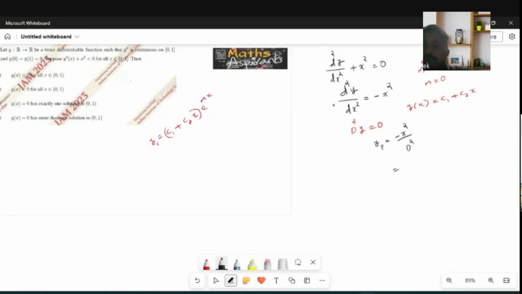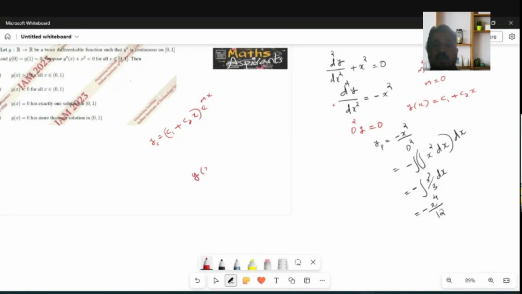For this operator, first integrate two times: minus integral x square dx, so minus integral x cube by 3 dx, minus x raised to 4 by 12. So what is the general solution now?